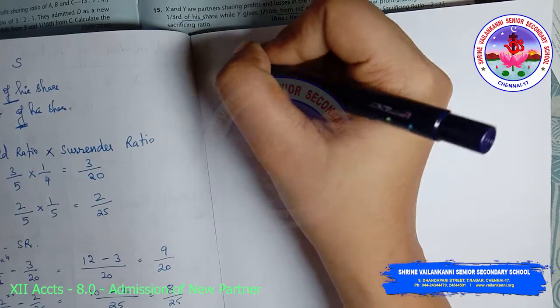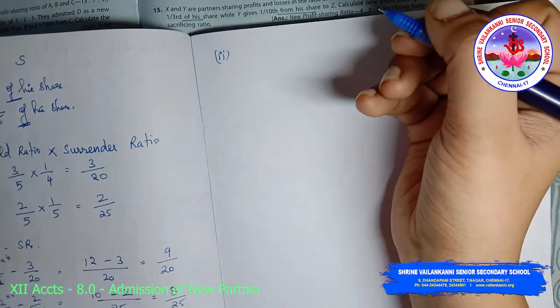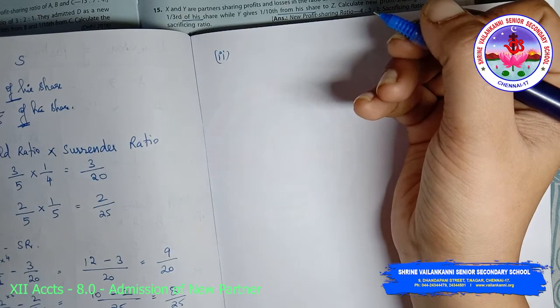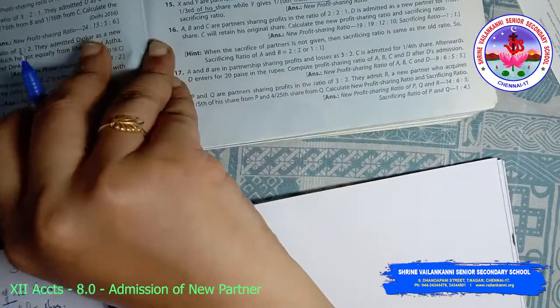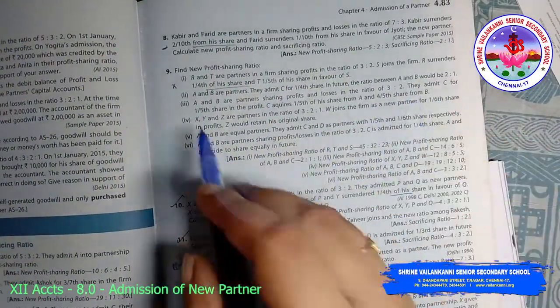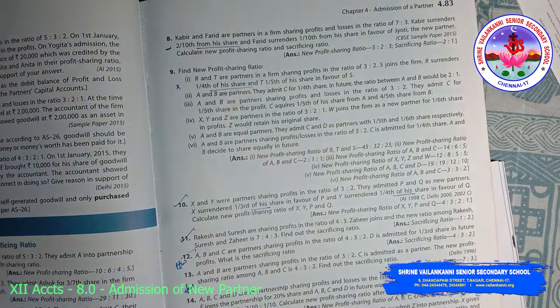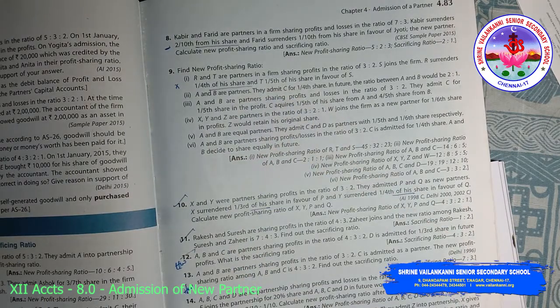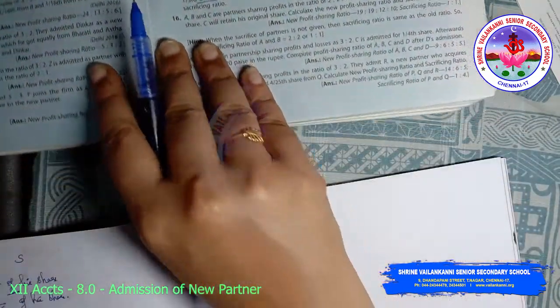Second case. A and B are partners. They admit C for 1/4 share. In future, the ratio between A and B would be 2:1. So this is the second case. I'll just finish this.